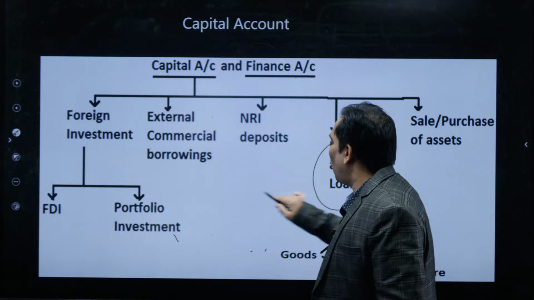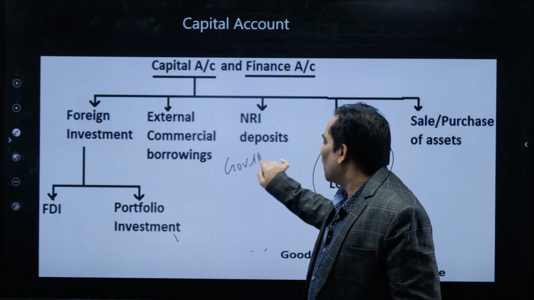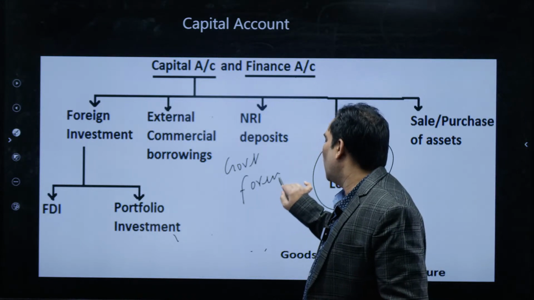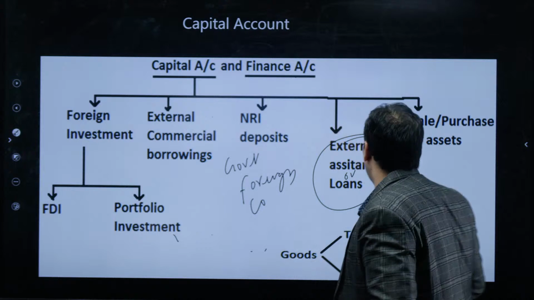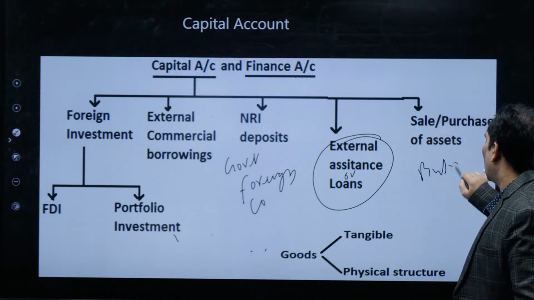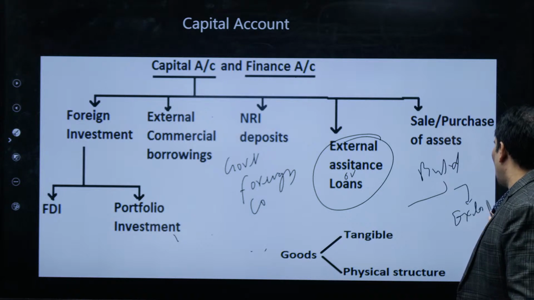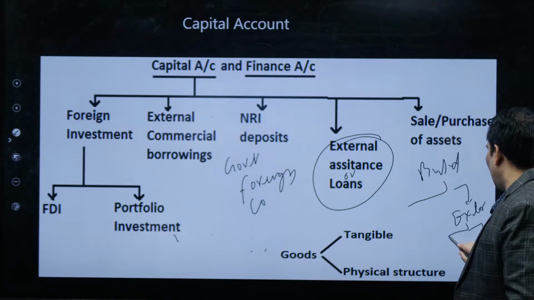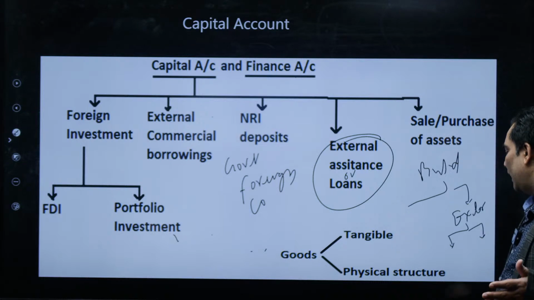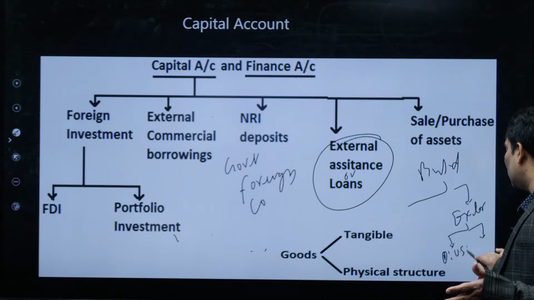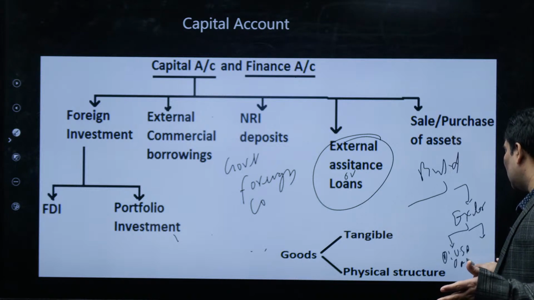That means when the government gets a loan from a foreign country, like when we were discussing the budget, the government can take loans from external sources, and that external source can be bilateral or multilateral. Bilateral means the government takes on an individual basis, from USA, Japan, as we discussed yesterday.